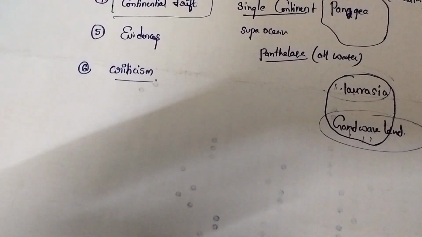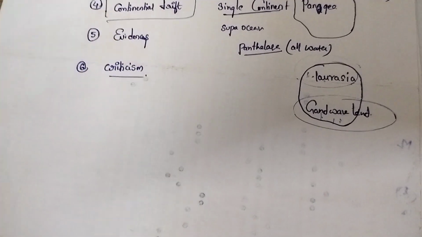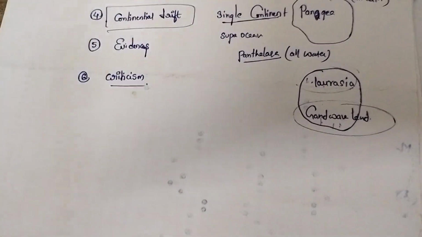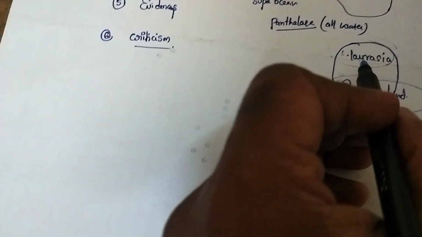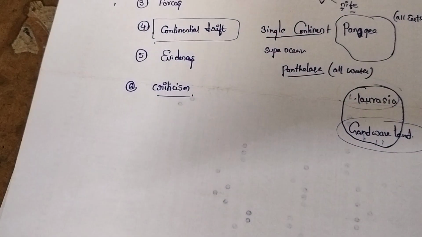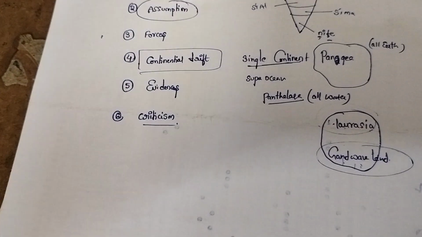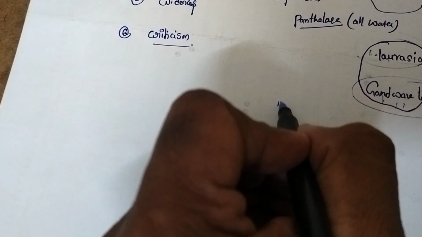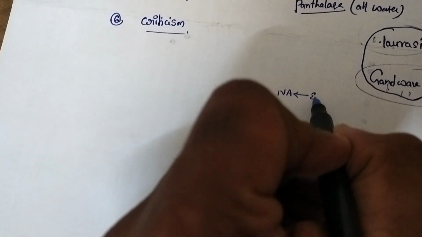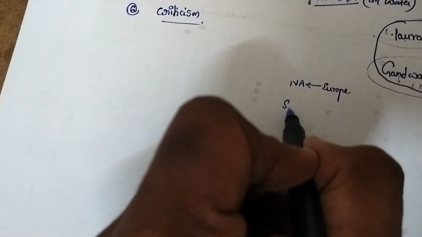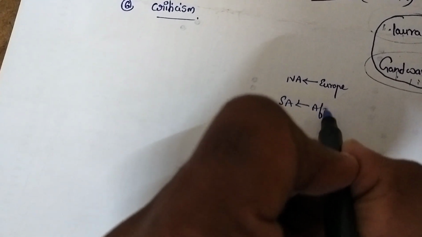Now I will tell how it happened. After the Carboniferous period, what happened? North America was separated from Europe, and South America was separated from Africa.